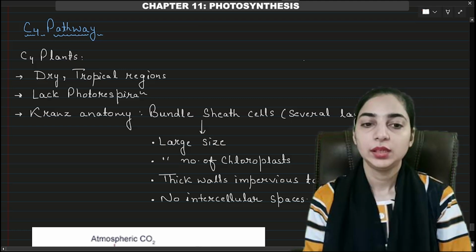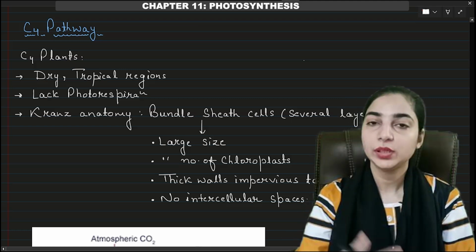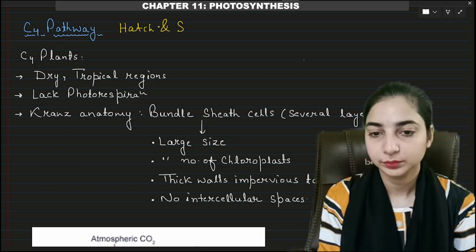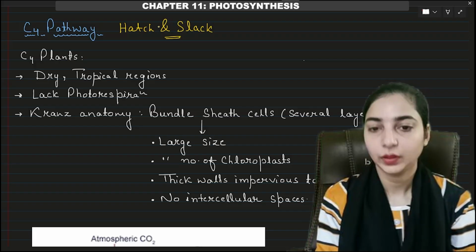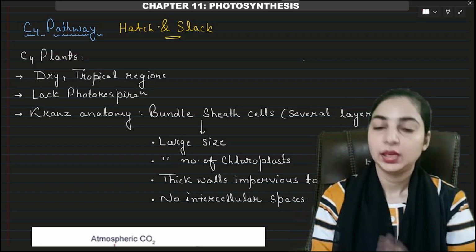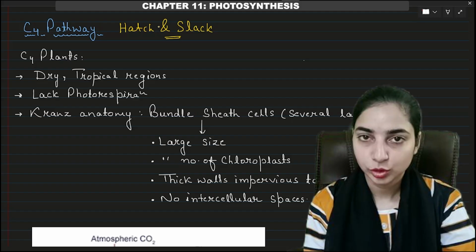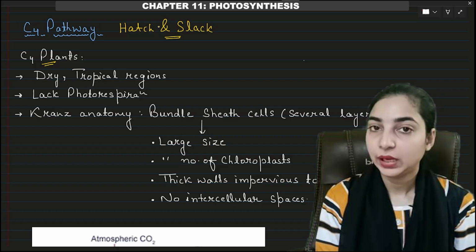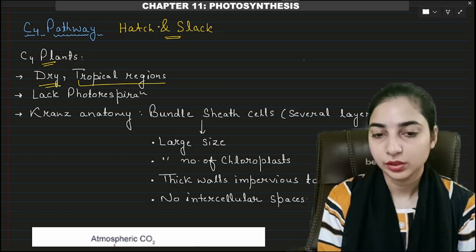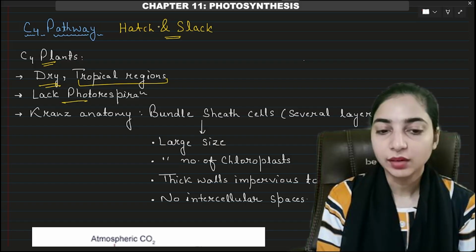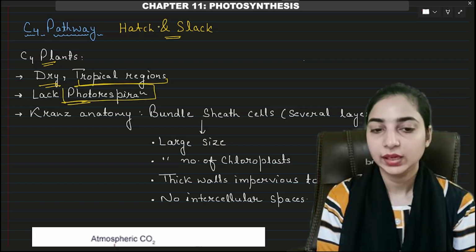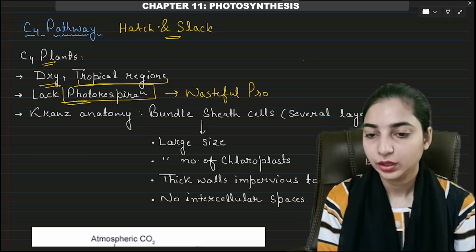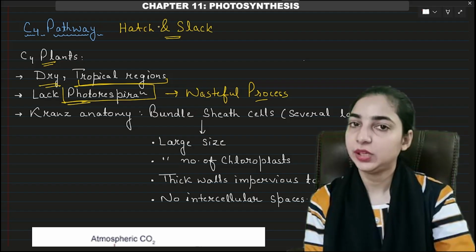So this was about the C3 pathway or the Calvin cycle. Now we come to the C4 pathway or Hatch and Slack pathway. This pathway will not be common to all types of plants. It operates only in some special types of plants known as C4 plants, which are adapted to dry and tropical regions. These plants lack photorespiration. What is photorespiration? It is a wasteful process. There is no gain in photorespiration, only loss.